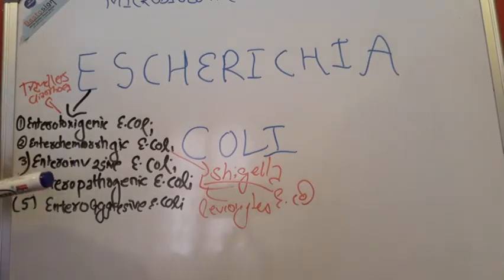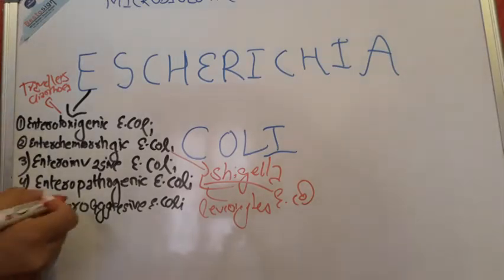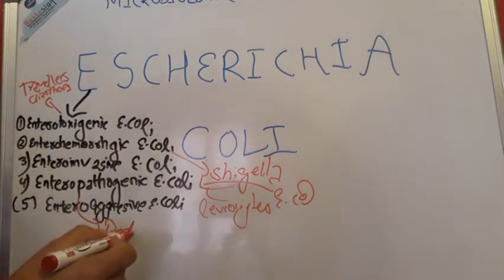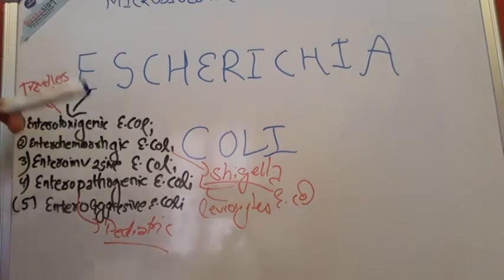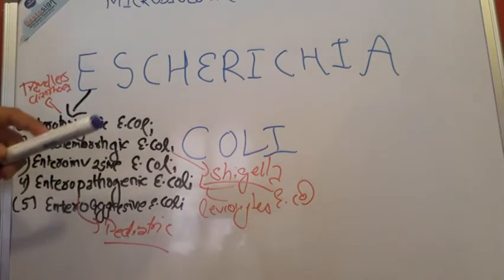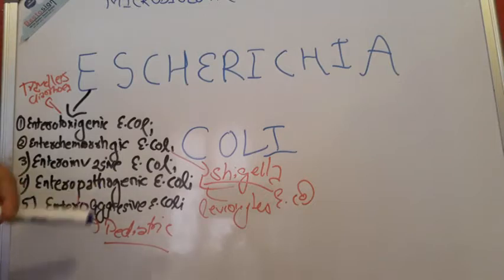And the next thing is the enteropathogenic E. coli. So in pathogenic, P goes for pediatric. Pediatric means children. So enteropathogenic E. coli is usually the cause for infant diarrhea, that is pediatric diarrhea. P and P is similar, so there are no bloody stools, but there is a large amount of mucus. And enteroaggressive is the cause for diarrhea in infants in a developing country.